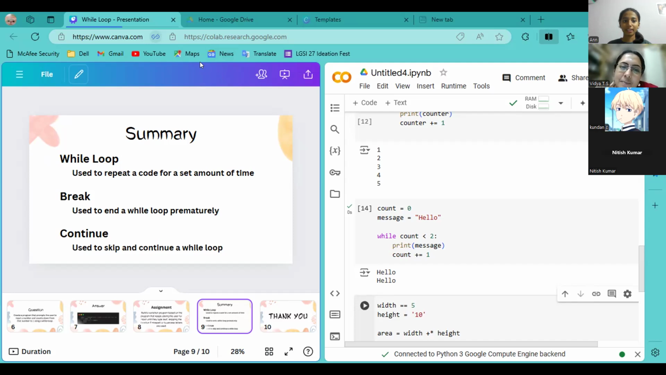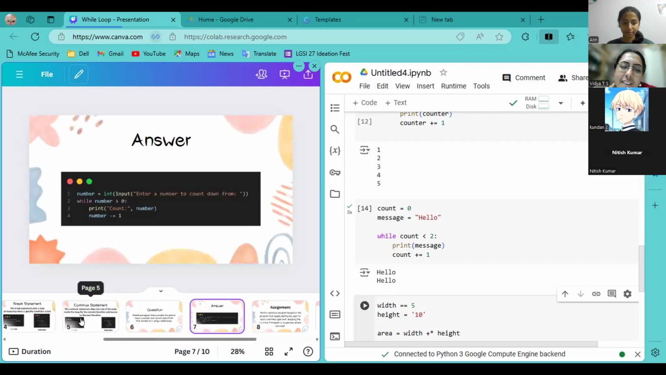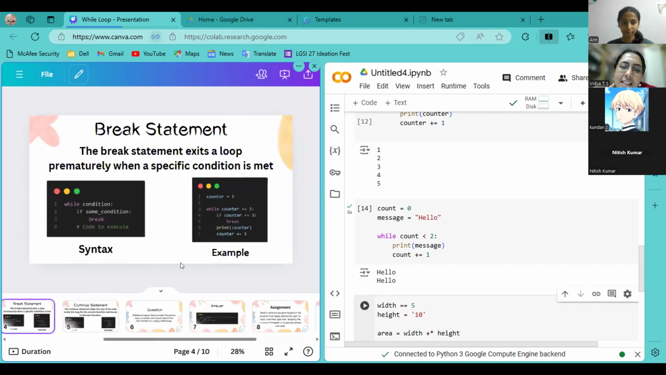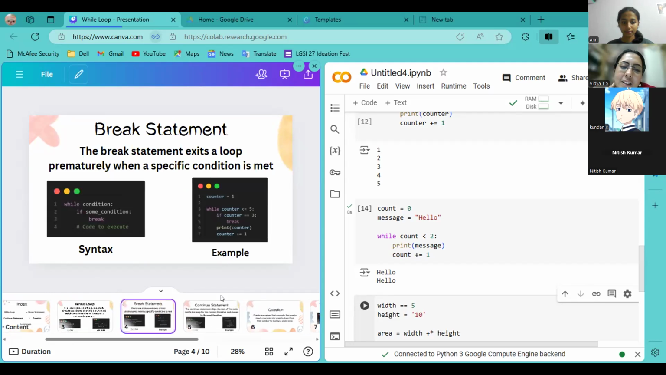The next topic we discussed was break statements. This was explained by Jaswin. A break statement is used to end a while loop prematurely. You can start by explaining how you understood this in your own words so that I know you understood this topic. I think we can go by alphabetical order again. Can you go to that break statement slide?